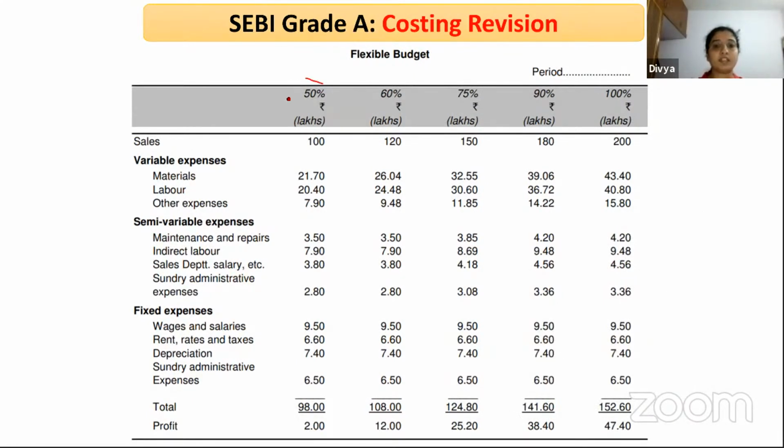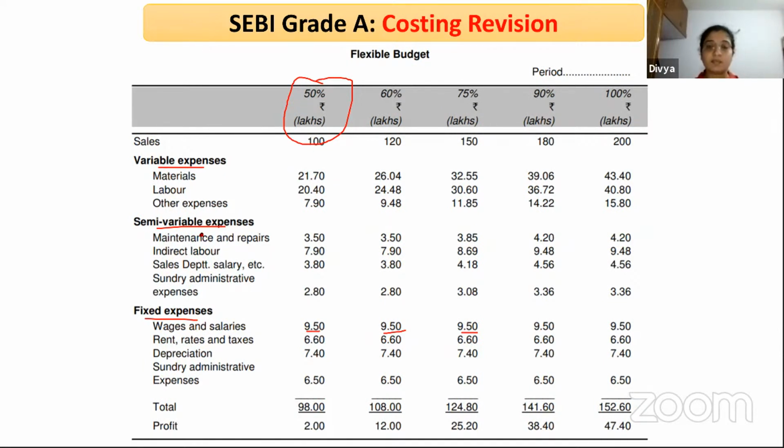Either you will be given the amount or the units or the production units. Based on that, you have to see what is variable. That also will be given at times; at times you will have to bifurcate. Variable expenses, semi-variable expenses, and fixed expenses will be given. Variable expense varies according to the activity level. Fixed expenses will remain constant. If you can see here, per unit this has remained constant. Variable expense at various levels of activity will vary.